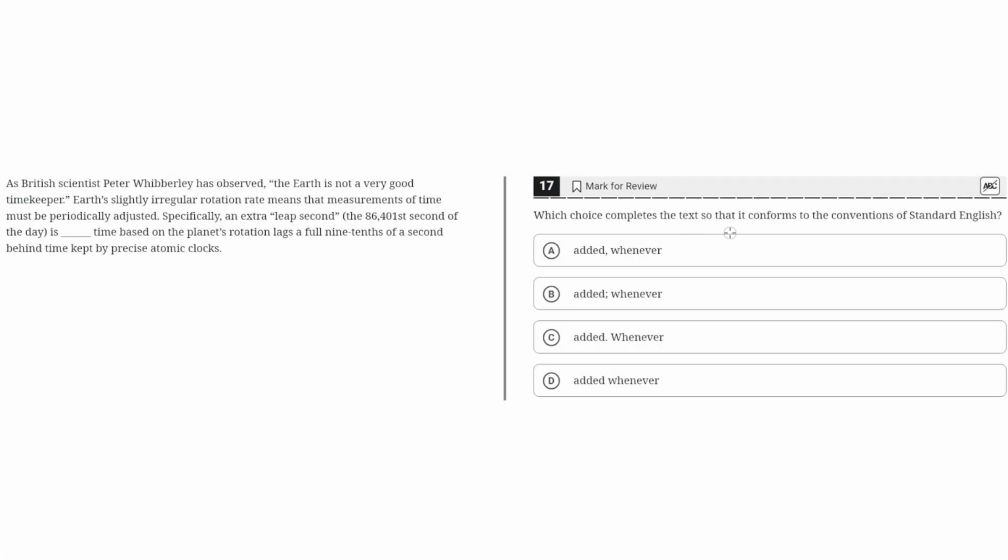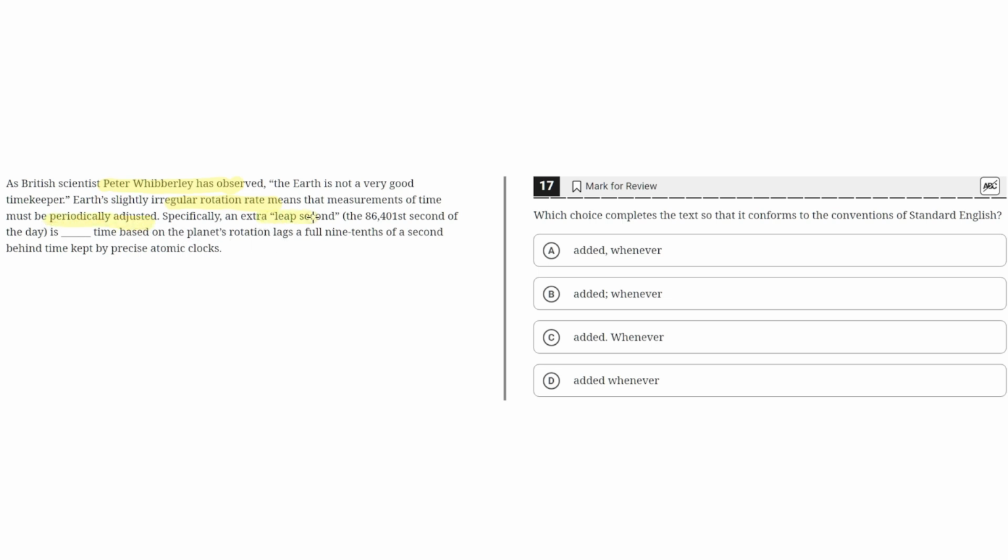Which choice completes the text so that it conforms to the conventions of standard English? As British scientist Peter Wibberley has observed, the Earth is not a very good timekeeper. Earth's slightly irregular rotation rate means that measurements of time must be periodically adjusted.